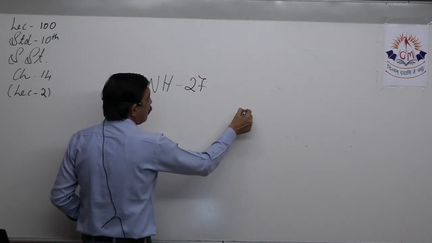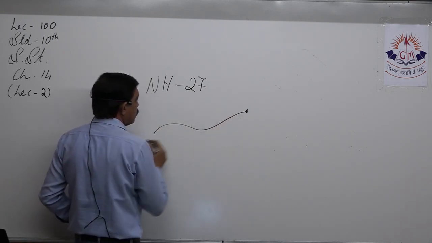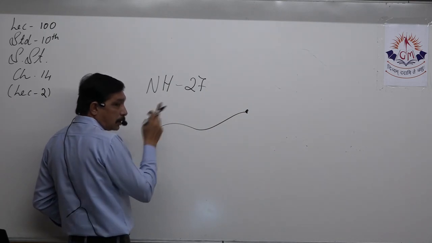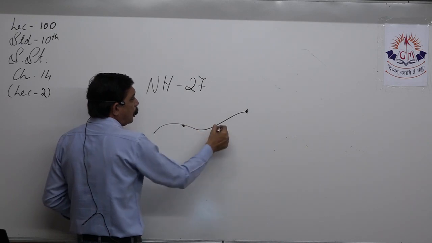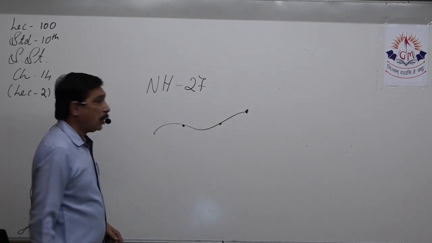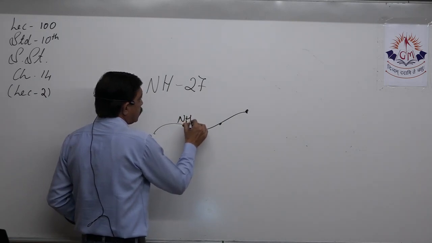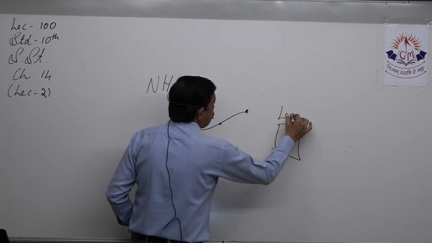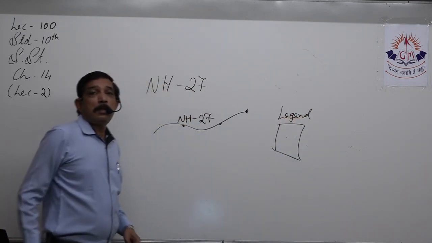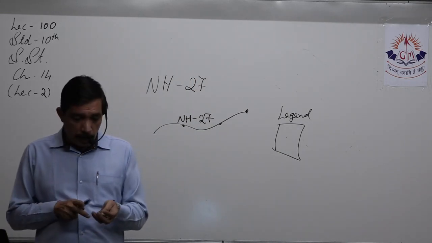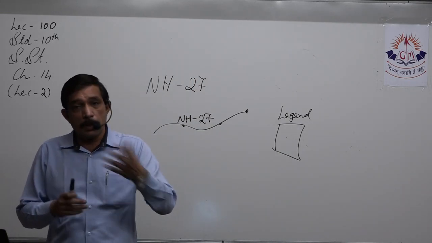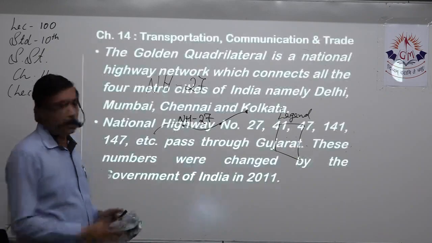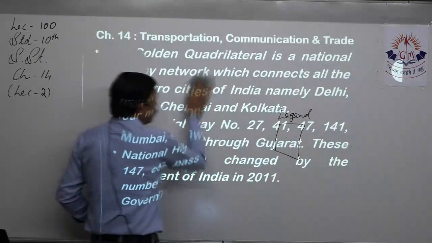Whenever you draw a national highway from this place to this place, you write the starting station, the ending station, that is the destination, and 1 or 2 cities in between also you have to remember, and name it as NH27 and put that in the legend. Yes, we'll be doing map work separately for this particular chapter. At that time we'll learn, and along with that, whenever we go through a particular topic having important map work, we'll discuss it along with the question answers.